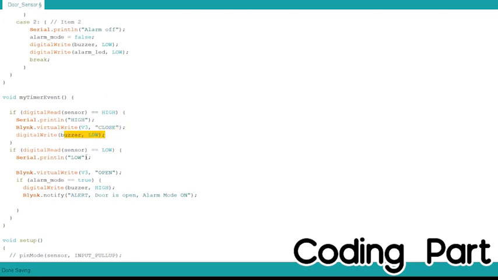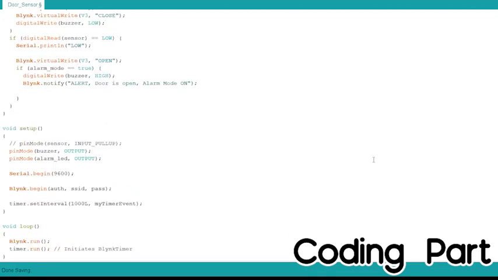But if the sensor detected low, print low on the serial monitor and print open on the label value on Blynk. But if alarm mode is also on, we set the buzzer to alarm and send a Blynk notification, alert, door is open, when alarm mode is on.